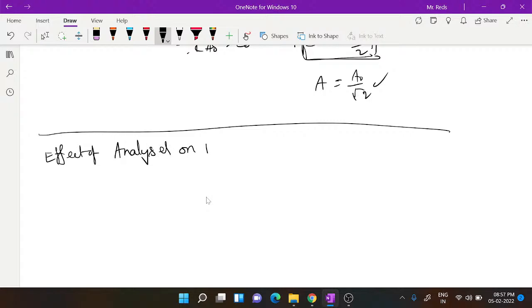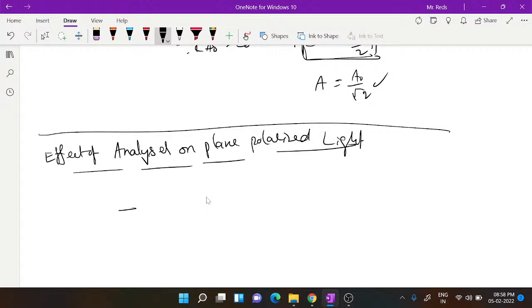If there is unpolarized light having vibrations in all possible directions, and you make it pass first through a polarizer, polaroid P1, then these vibrations will come out with intensity, which after the first polarizer we take as I1. I1 can be taken as I naught by 2.